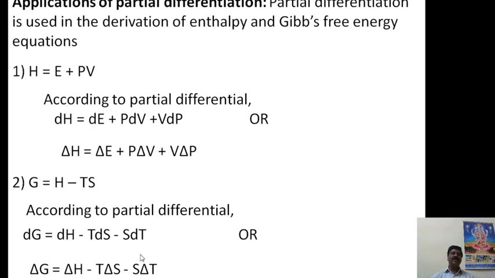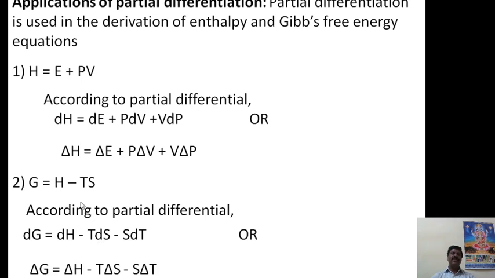According to partial differentiation, we can write dG is equal to dH minus, and this is the product of two state functions, temperature and entropy. Keep temperature as it is, take the entropy change, dS, the change in entropy.